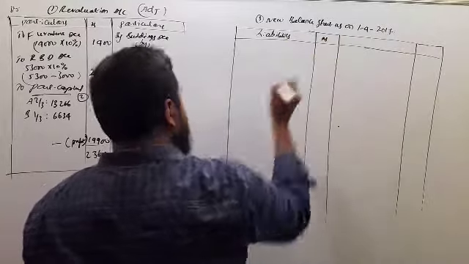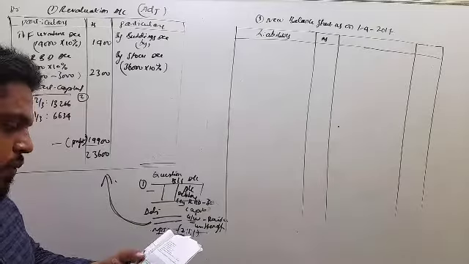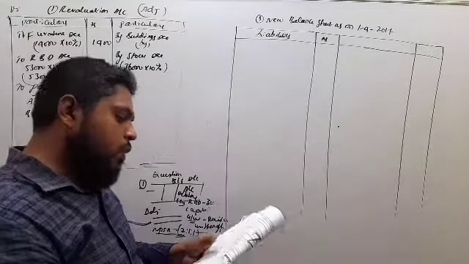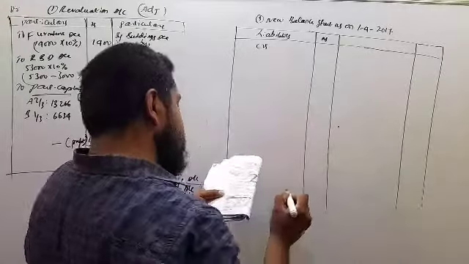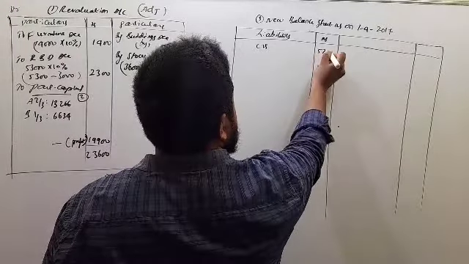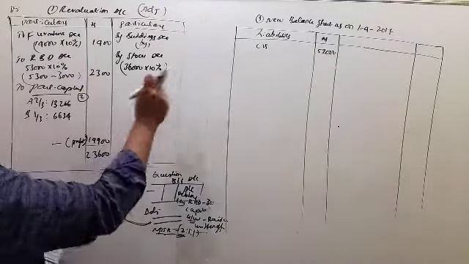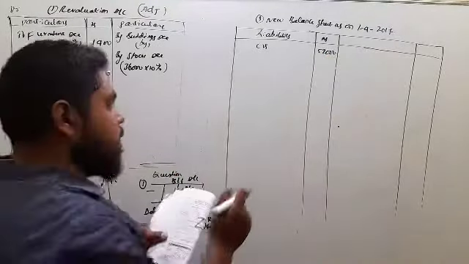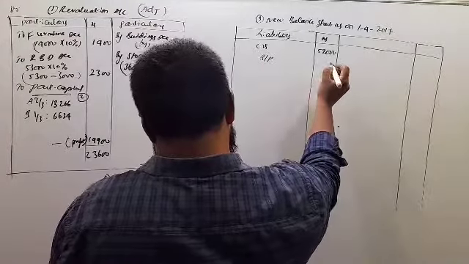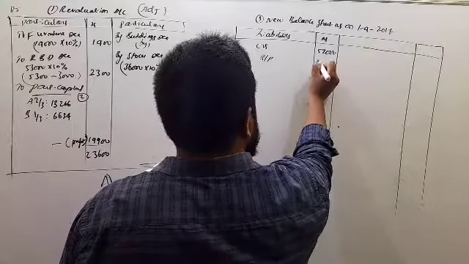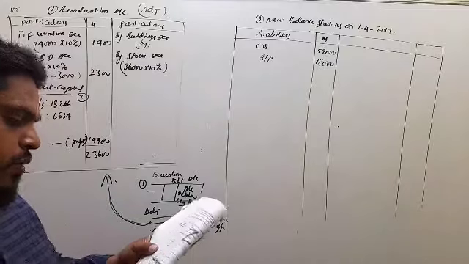First, as per old balance sheet, liabilities we have to revise. Creditors, no adjustment, 52,000. Bills payable 18,000. And general reserves we have already taken under partners' capital accounts.